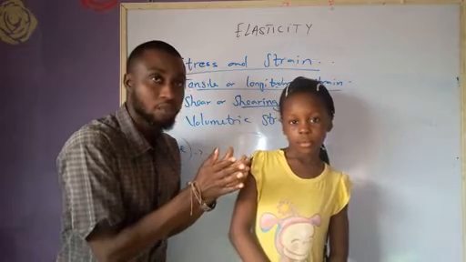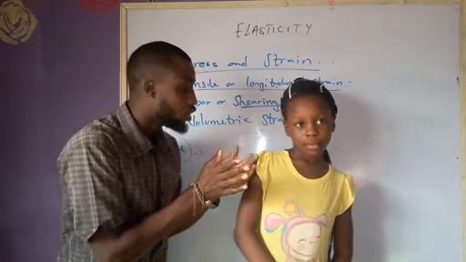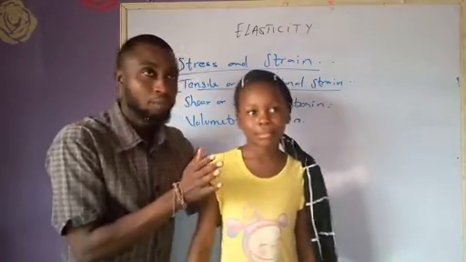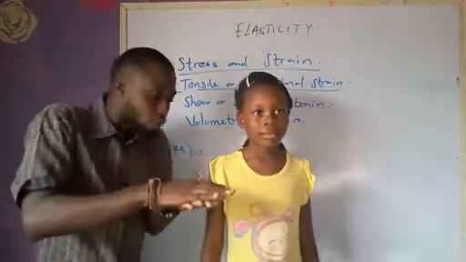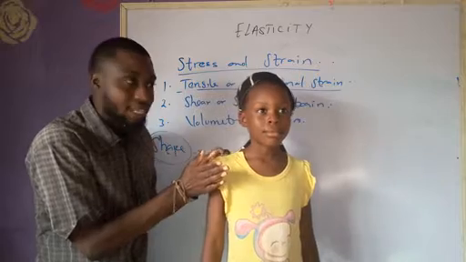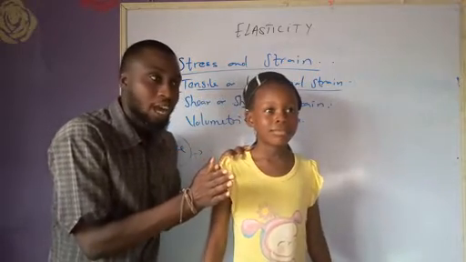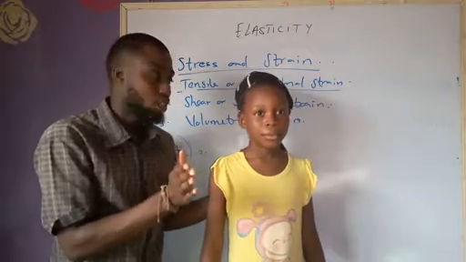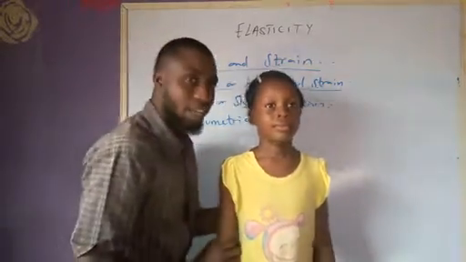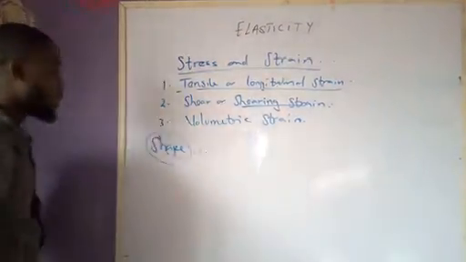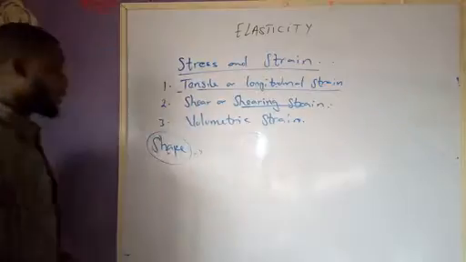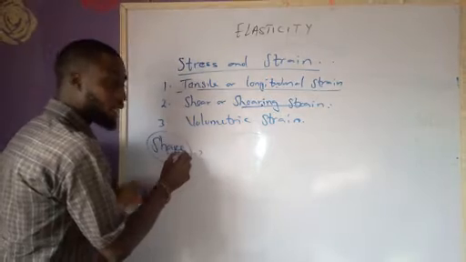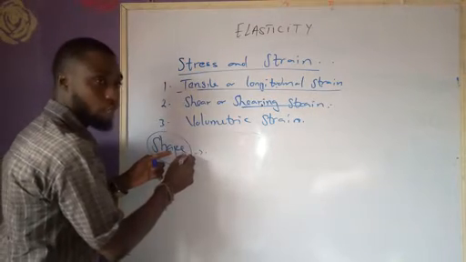Shearing strain. Alright, the ratio of this change, when two surfaces, when two layers move over one another, is what we refer to as what? Shearing strain. Thank you. Is what we refer to as shearing strain. Now, our shearing strain has to do with what? It has to do with shape.